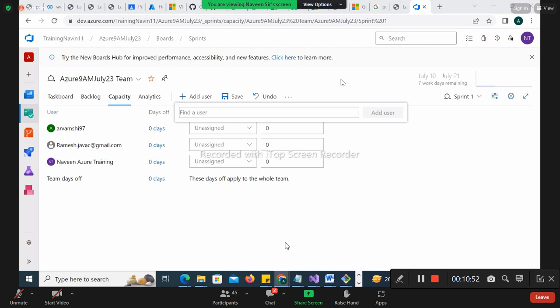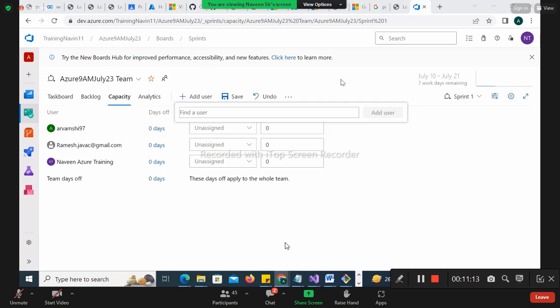Okay. Now understand that. We have 3 users: Vamshi, Ramesh, Naveen. All these guys are there in that. Now, in that sprint planning, on the first day of the sprint, we'll discuss that.